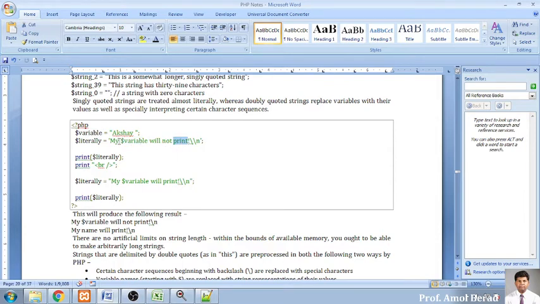So there is no need for what we have done in previous programming languages like Java. Whenever we are concatenating any variable, we have to use the plus sign, then close the single quote, then again start the single quote. These types of things are not required over here in PHP. It is very simple.